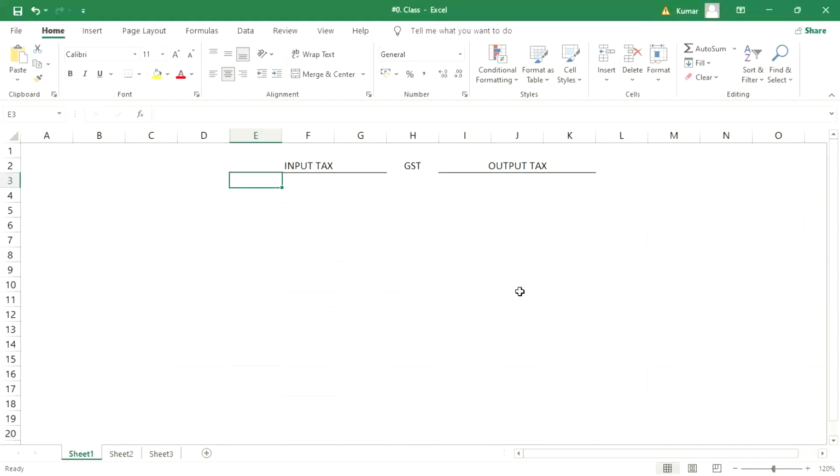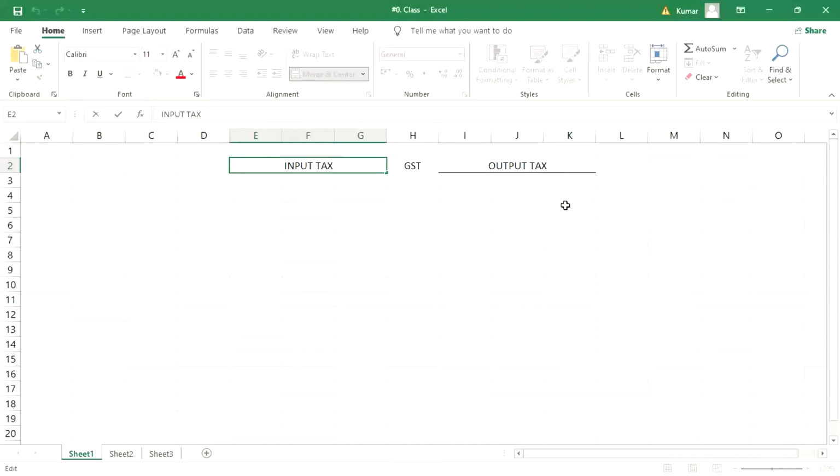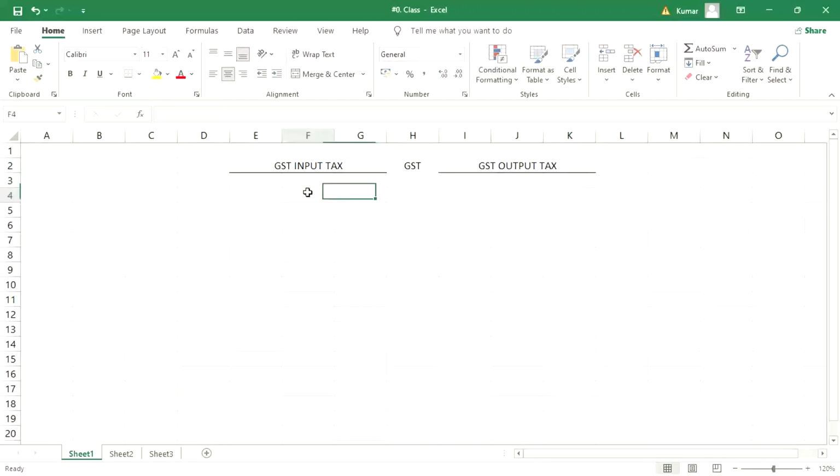Say, for example, we talk about a different country. Their GST is not there. VAT is there, right? So the thing is, two things are there. Whatever indirect taxes are there, it is going to be divided into two parts. That is called input tax and output tax. If it is VAT, then VAT input and VAT output. If it is GST, then GST input and GST output. So right here, what is happening? This input means input taxes are going to be applicable.